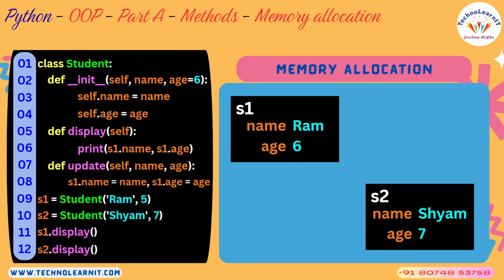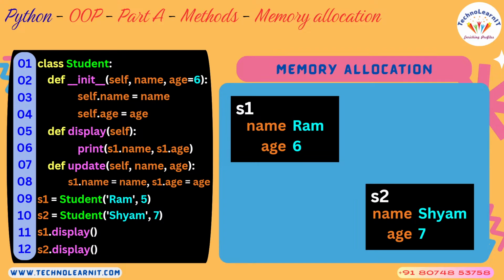For S1, name is Ram, age is 6. For S2, the same name attribute has Shyam and age is 7. That means values have changed, but the set of attributes did not change. So the state of the object is defined as the values of its attributes at a given time.